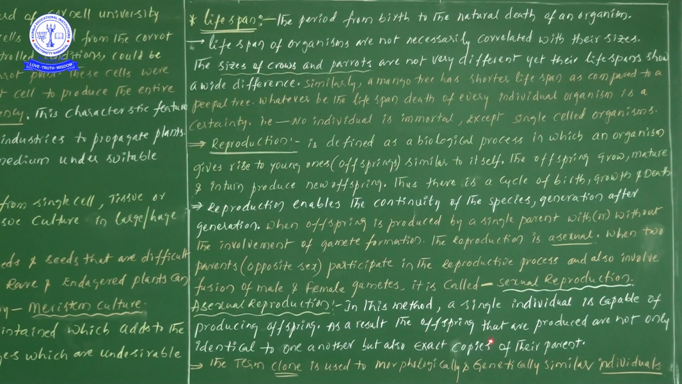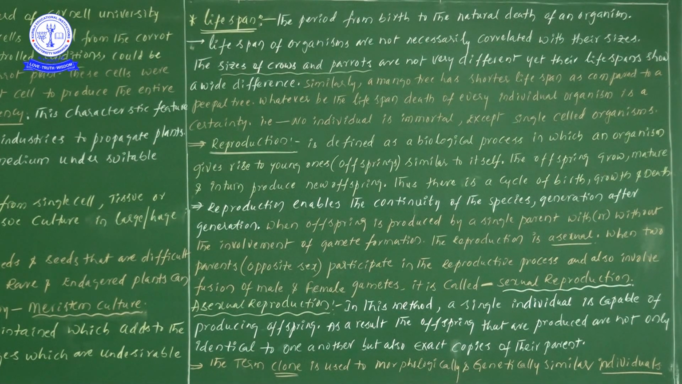As a result, the offspring that are produced are not only identical to one another, but also exact copies of the parent. The offspring produced from the single individual are, in all terms and conditions, maybe genetically, maybe morphologically, identical, not only identical but exact copies of the parent. So how the parent is morphologically, the offspring will also be the same.